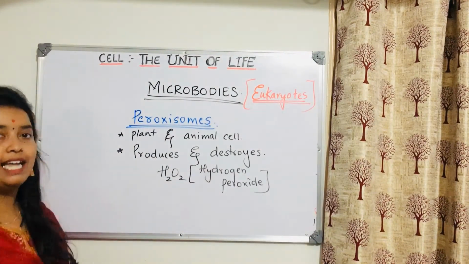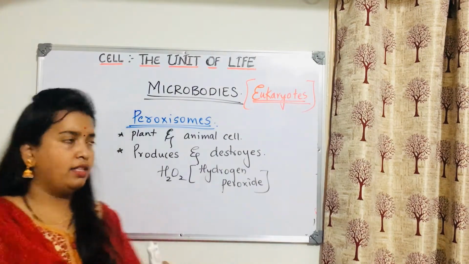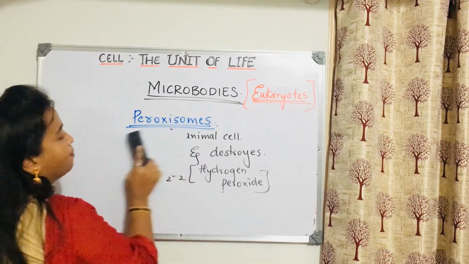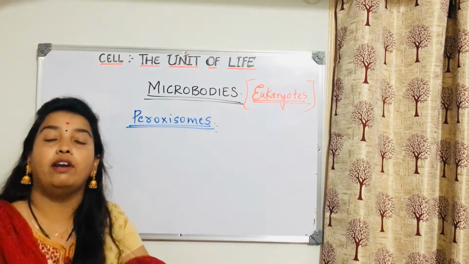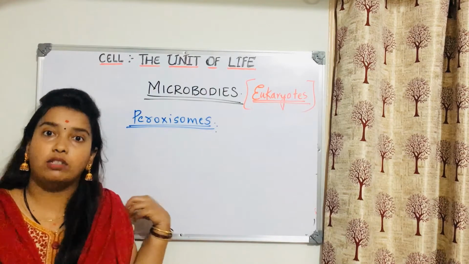So it helps in producing H2O2. Also it helps in destroying H2O2. Then why does it produce if it wants to destroy, right? We will see that now. Okay, this peroxisome is very, very important for animal as well as plant cell. Why? Because it helps in detoxification.